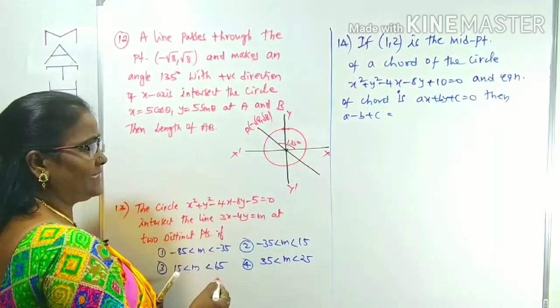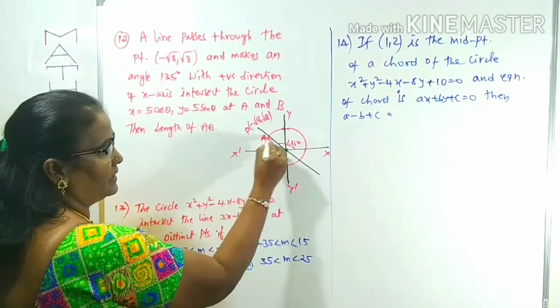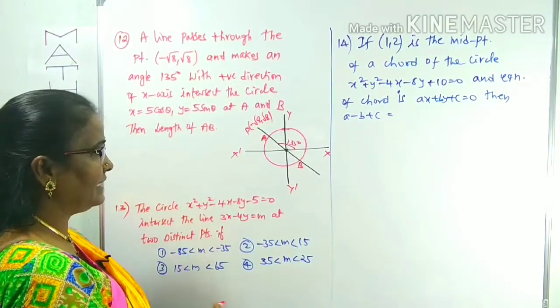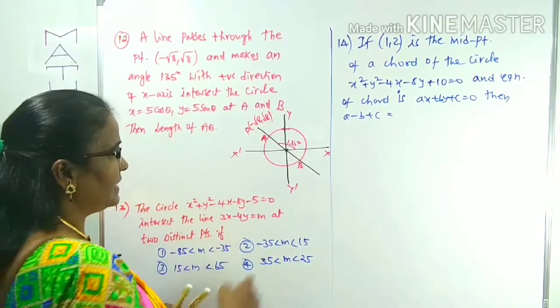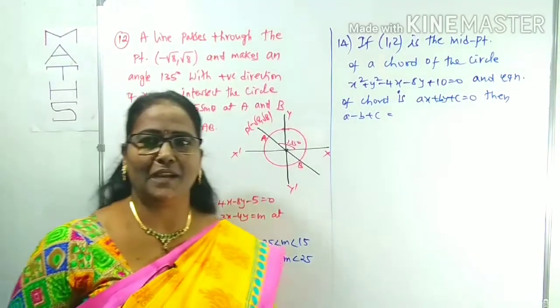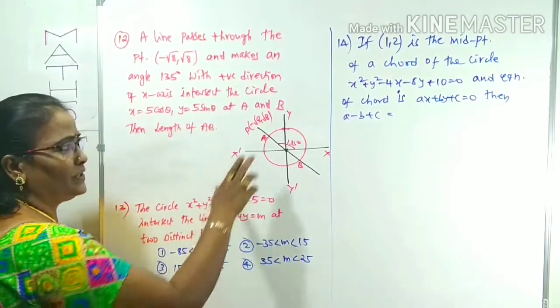with the x-axis, and also intersects the circle at A, B. It intersects the circle at AB. So indirectly, what is AB here? He is asking AB. Indirectly, what is AB? AB is clearly the diameter length. That's it. Length of the diameter. We simply have to draw the figure.